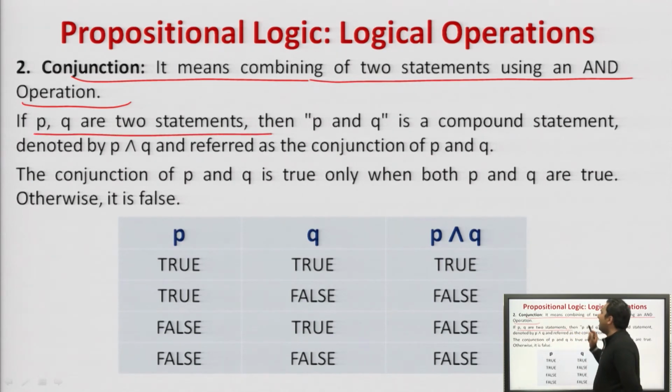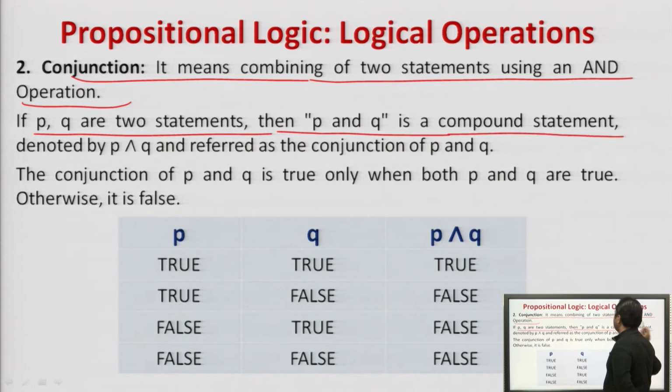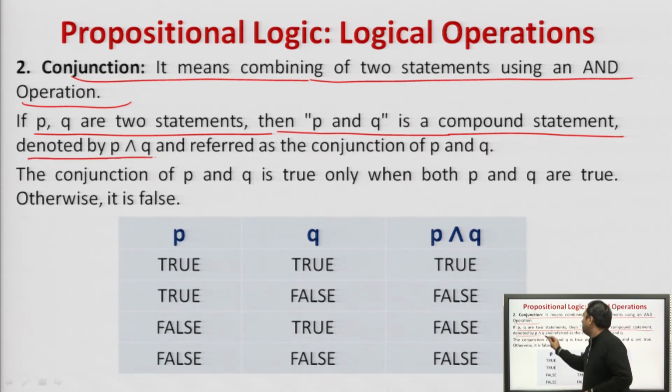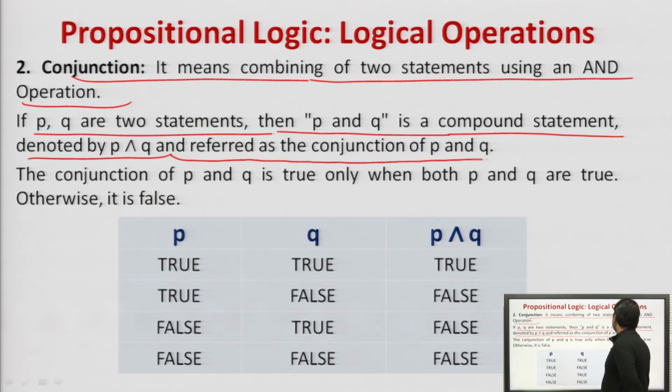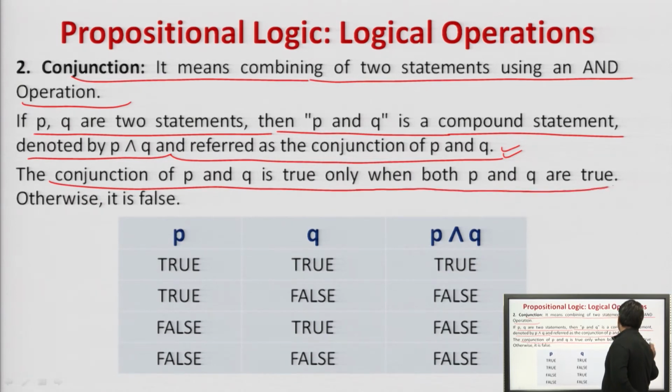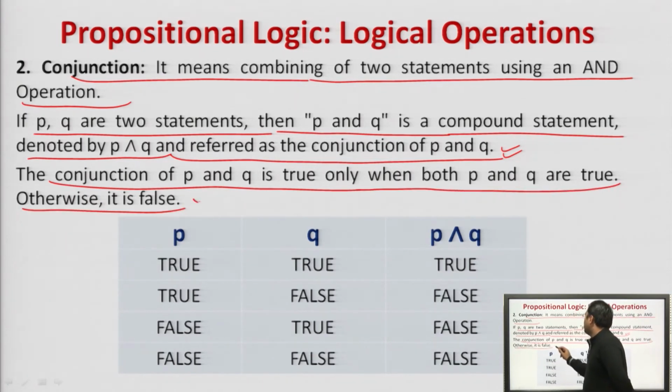If P and Q are two statements or propositional variables, then P and Q is a compound statement denoted by this symbol and referred to as the conjunction of P and Q. The conjunction of P and Q is true only when both P and Q are true, otherwise false.